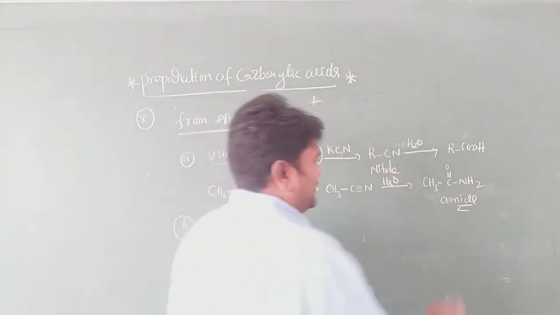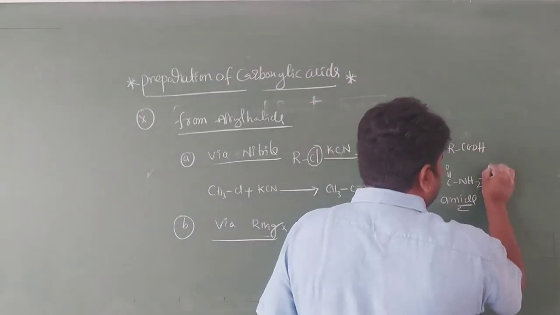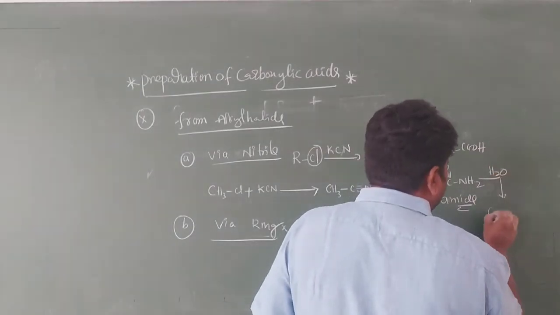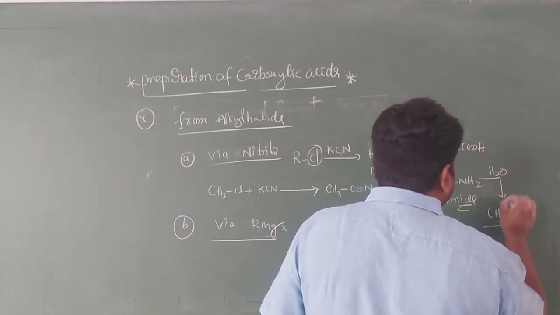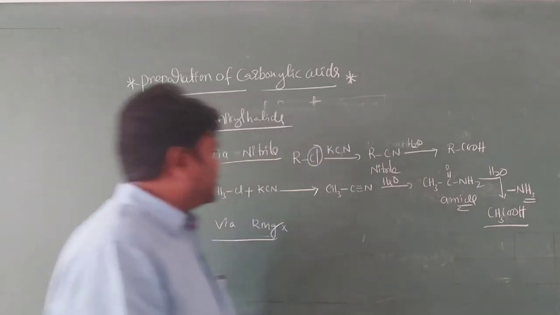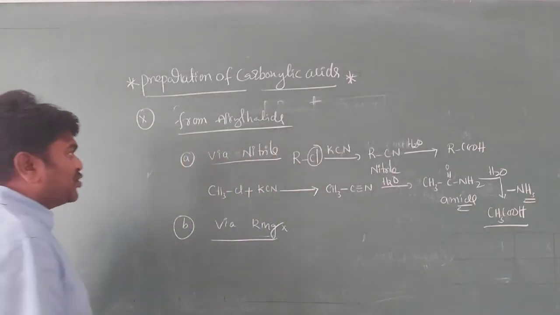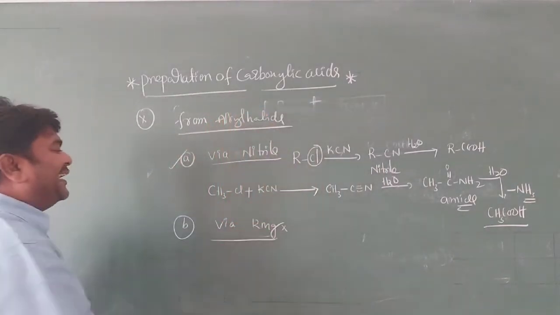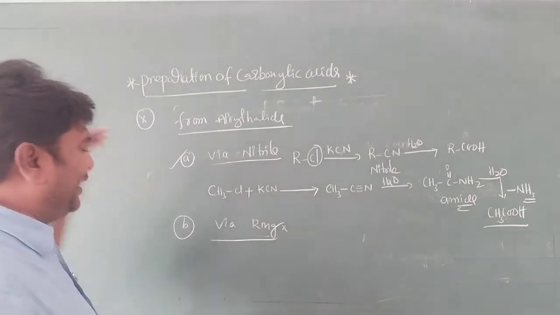Again on hydrolysis, what happened here, my dear students? It is CH3COOH, acetic acid, and ammonia gas is liberated. It is very important, my dear students. So this is for via alkyl nitrile.